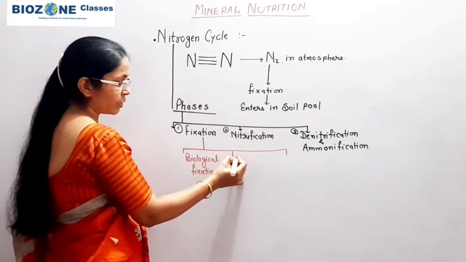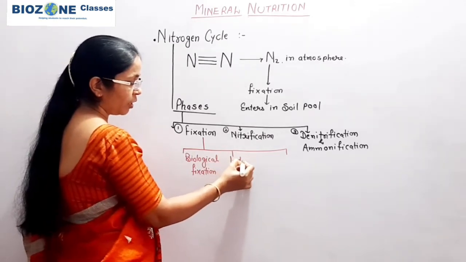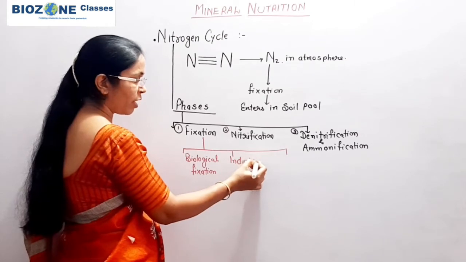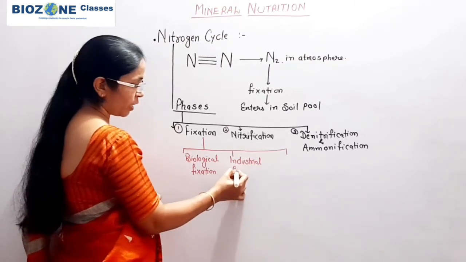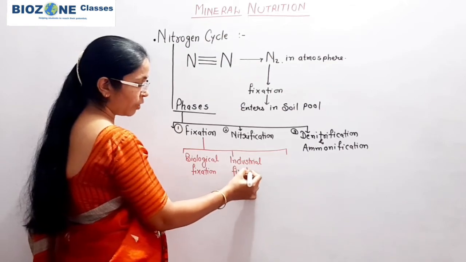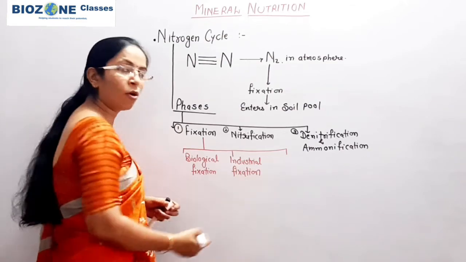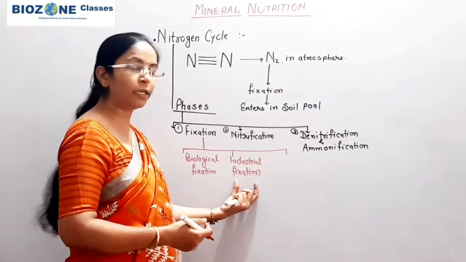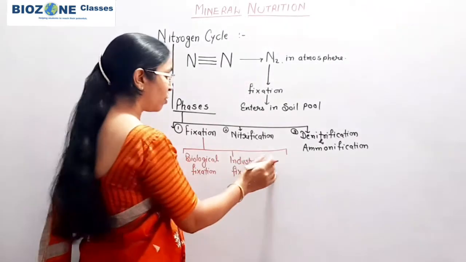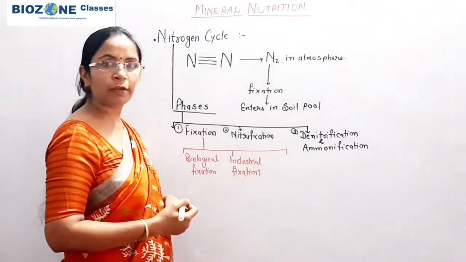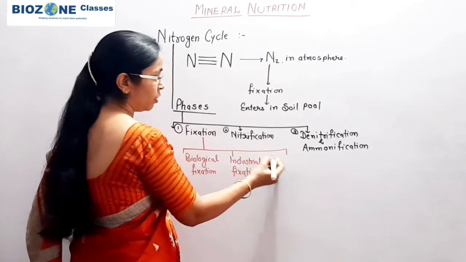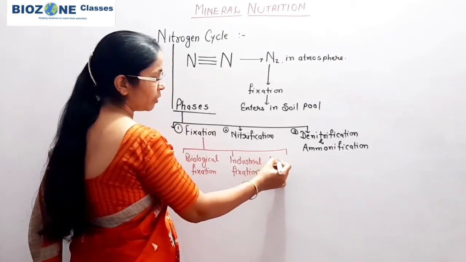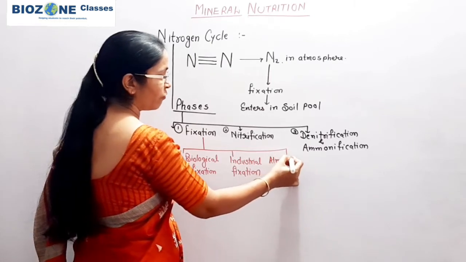Second type of fixation is industrial fixation. Various processes take place in industries, and during that process also the nitrogen gets fixed in the form of ammonia. So this is industrial fixation. And third is called atmospheric fixation. NCERT states electrical fixation.